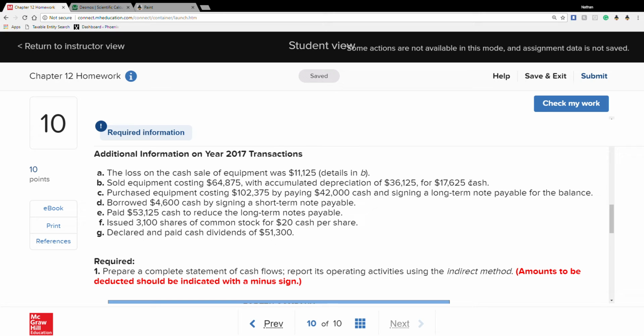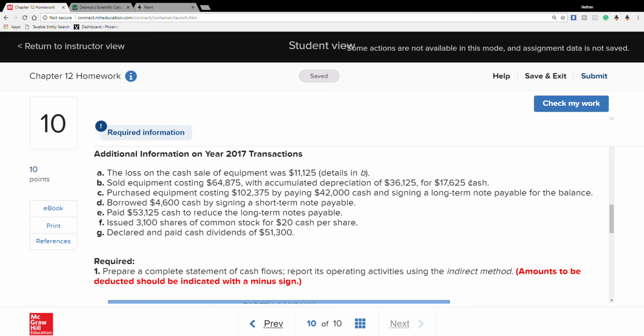Okay. We purchased equipment costing $102,375 by paying $42,000 in cash, signing a long-term note payable for the balance. Okay. Borrowed $46,000 cash by signing a short-term note payable. Paid about $53,125 cash to reduce the long-term notes payable.